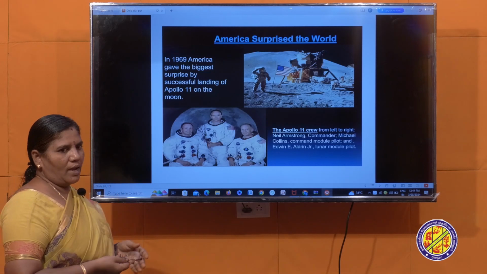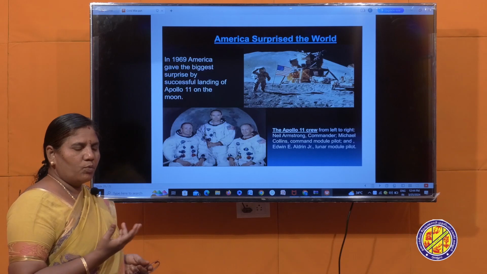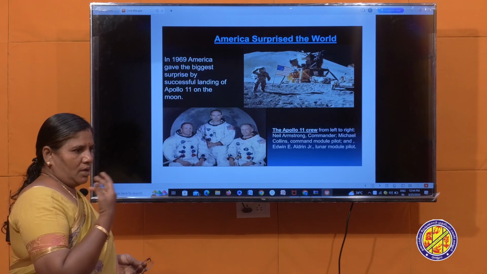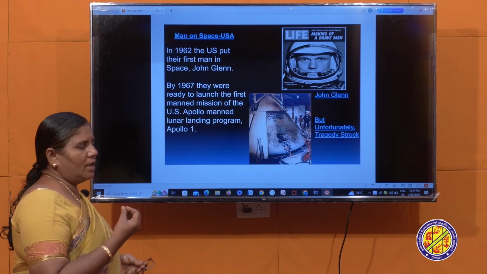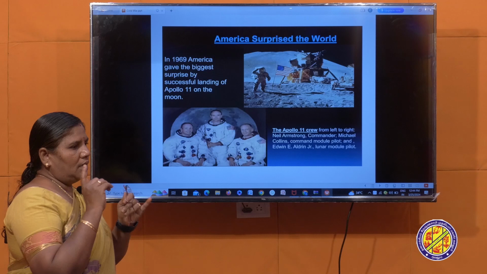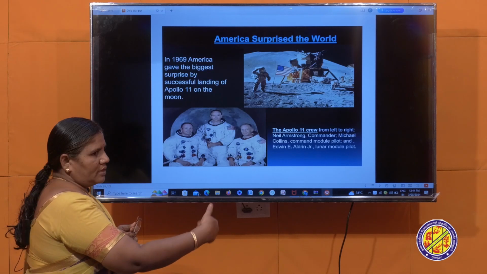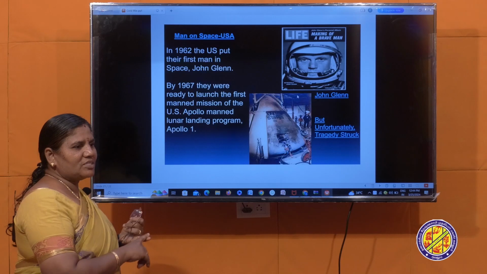This war came to an end by Mikhail Gorbachev. I said he was a president of the USSR. He followed a liberal policy. He introduced a capitalistic type of freedom, that is, glasnost and perestroika.